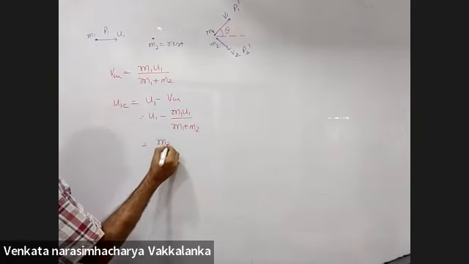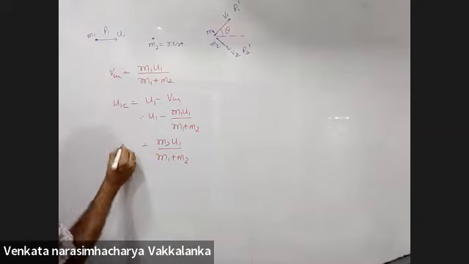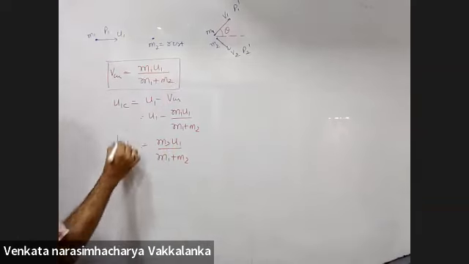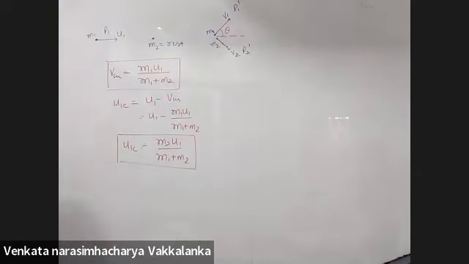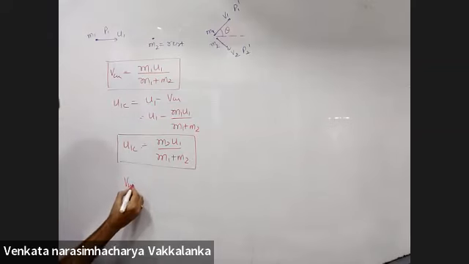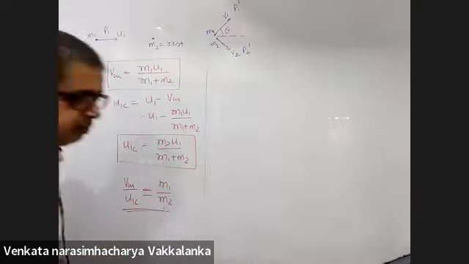How much is this? M2 U1 by M1 plus M2. By M1 plus M2 U1C. This is a silly calculation, anyone can do it, right? Divide both the equations. VCM by U1C is equal to M1 by M1 plus M2. I just need this information.